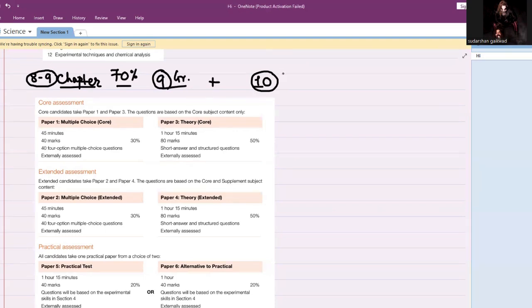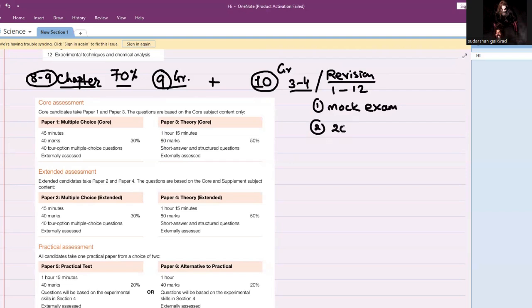In 10th grade, we complete the rest of the chapters. Let's say 3 to 4 chapters are pending, and along with that, revision. We revisit all the topics once again from 1 to 12. Then you have your mock examinations. For practice papers, we practice around 2020 to 2025 past papers. So this is basically practice. We practice all these papers, 2020 to 2025, all the series basically.